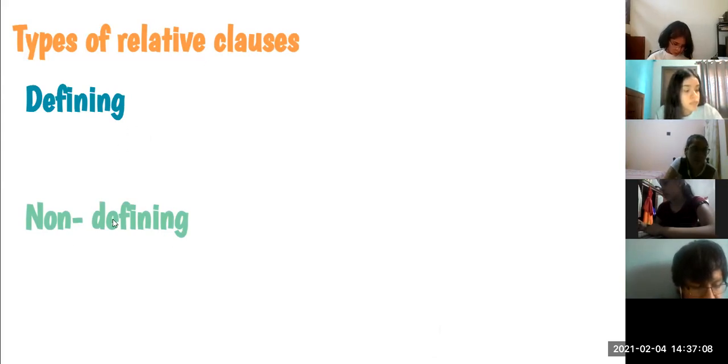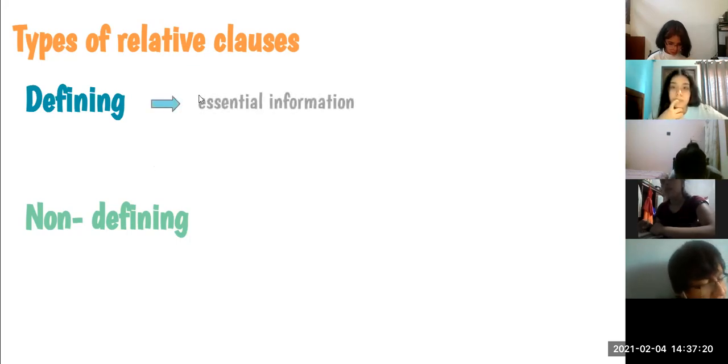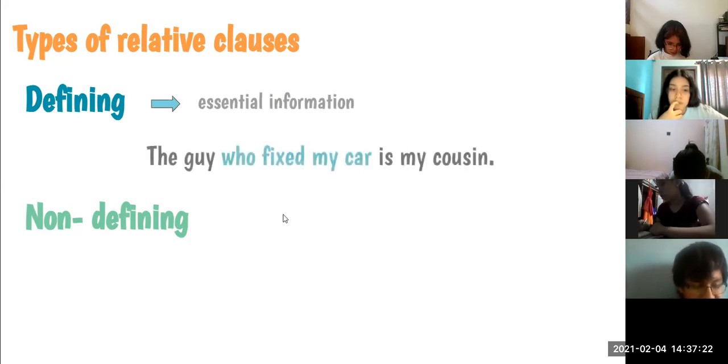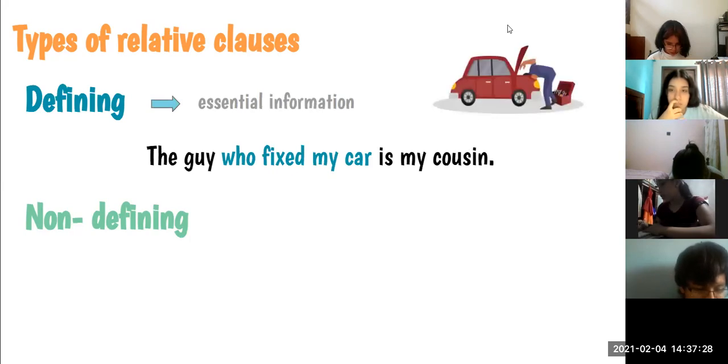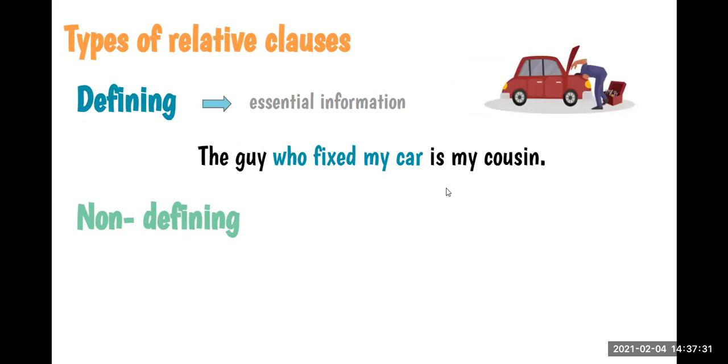And non-defining relative clauses give extra information, information that is not essential to understand the meaning of the sentence, okay? So, essential information, for example: the guy who fixed my car is my cousin. This is essential information because we are talking about the guy who fixed my car. We are not talking about another guy. We are talking about this guy who fixed the car. And here we have the non-defining relative clauses that give extra information.